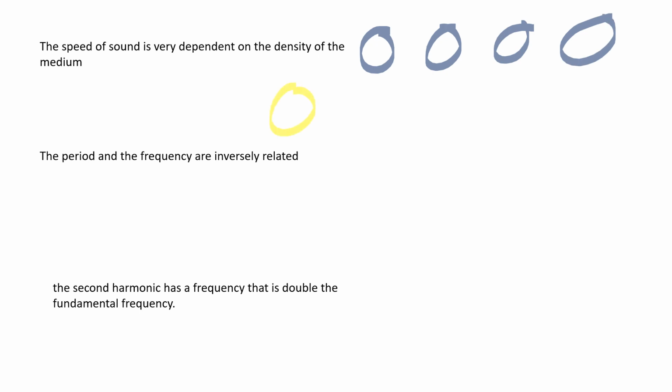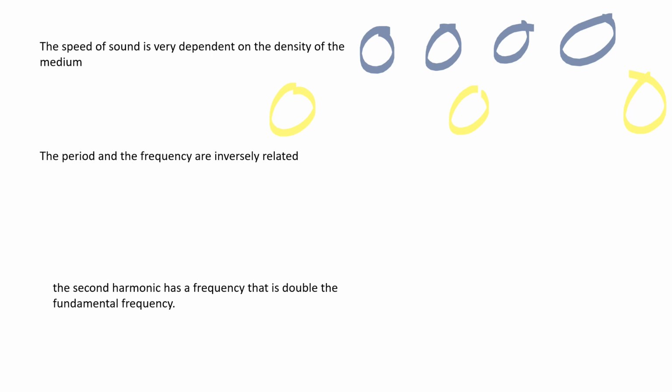The speed of sound is very dependent on the density of the medium. That is true, because the closer together the particles are, the quicker they're going to transmit their energy. Think about those particles versus these. How tightly together the particles are packed, that is what density is. So the more dense the material is, the faster it's going to transmit sound.